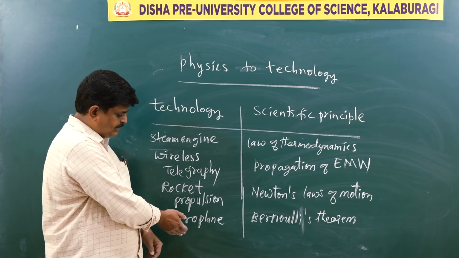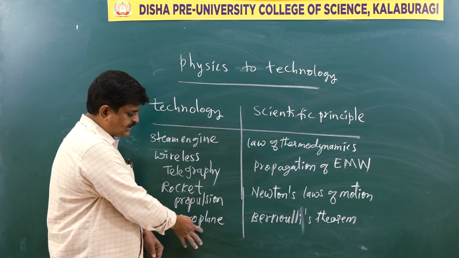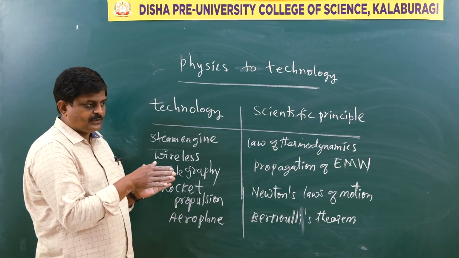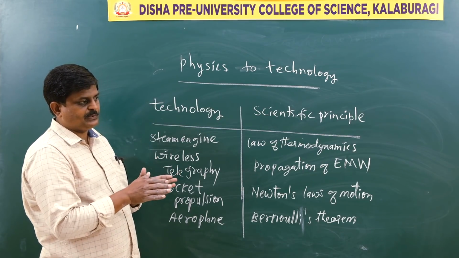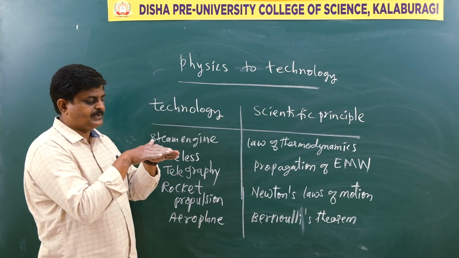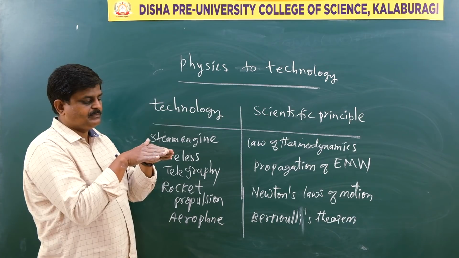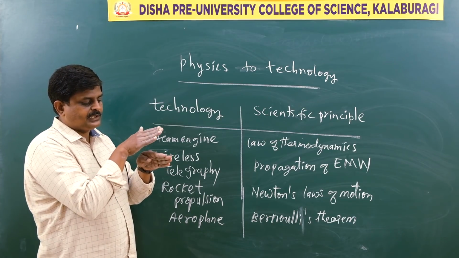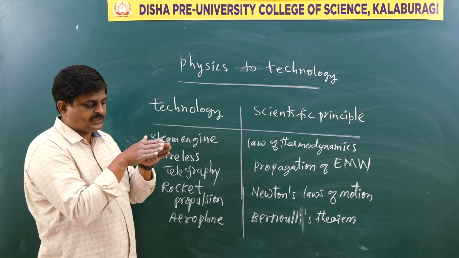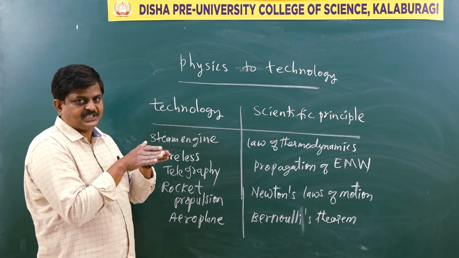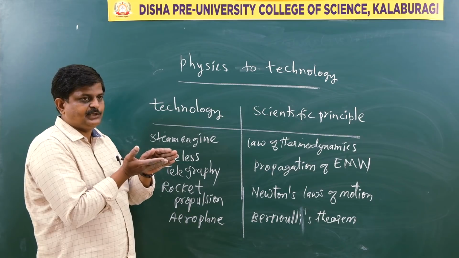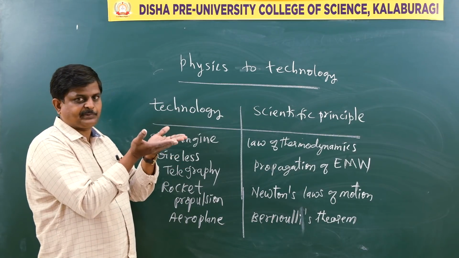Agreed? So now one more technology, that is the aeroplane. Have you seen an aeroplane wings design? The aerodynamics that were used, the body of an aeroplane is streamlined. And if you see the wings of an aeroplane, on the top they are somewhat curved in shape, because when they are in this shape, the air will move over with a high velocity. Because of that, over the wings low pressure is created, and below there is a flat surface. This design will help the aeroplane with a soaring effect.